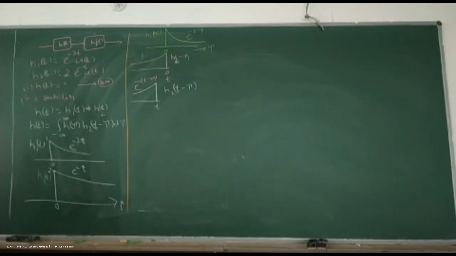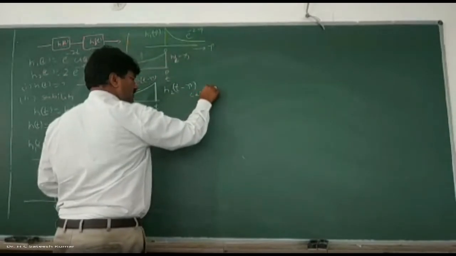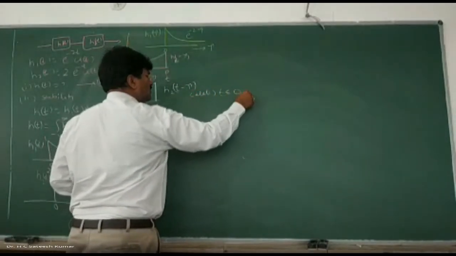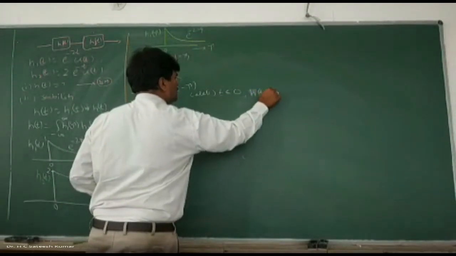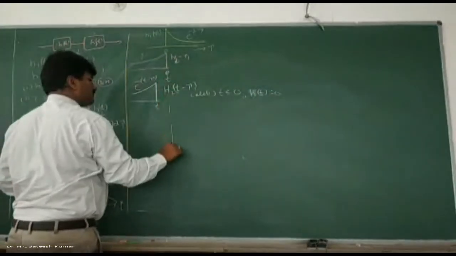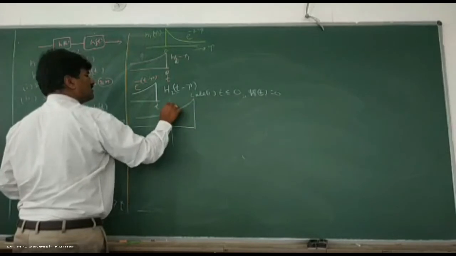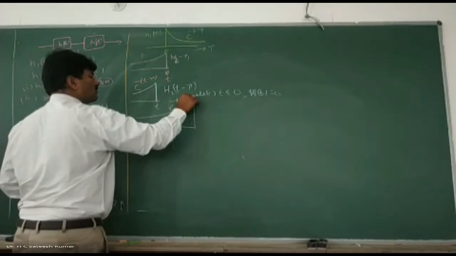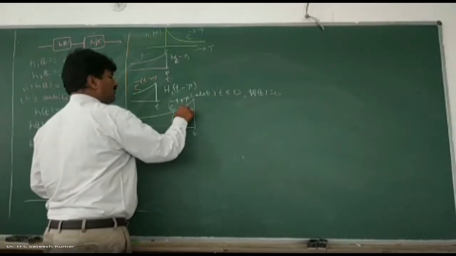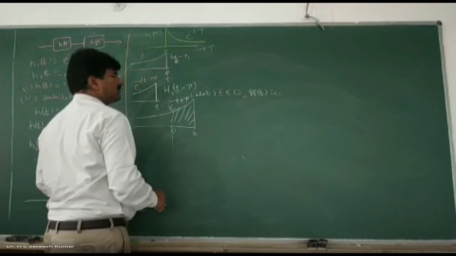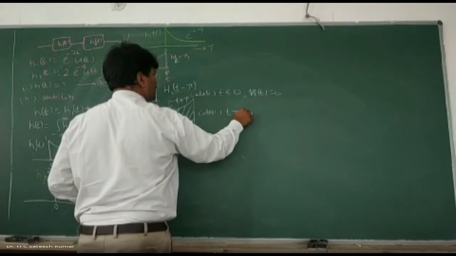Okay, replace t by t minus tau. Case number 1. Case 1 is what? t less than or equal to 0. What do we have? y of t, that is h of t, is equal to 0, because there is no overlapping. Case 2 is what? Overlapping starts. This is e to the power of minus t plus tau. Multiply and write it. So this is your t. So this is from where to where? 0 to t. Case 2, t greater than or equal to 0.